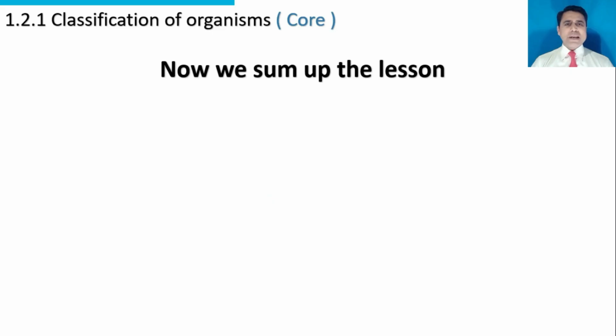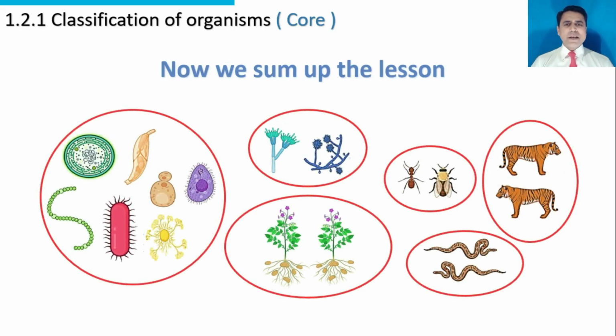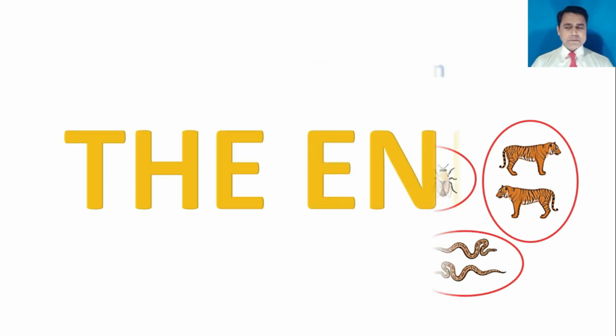Now we sum up the lesson. All the organisms are classified into groups on the basis of similar features. Organisms with similar features are classified into the same group. Organisms with different features are classified into different groups. The end.